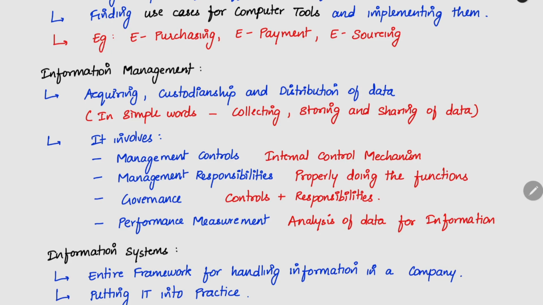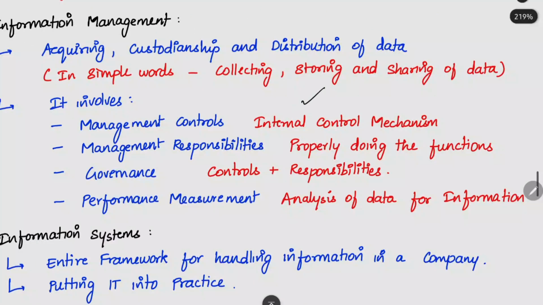Management of information involves management controls and internal control mechanisms. In every company, we have certain sensitive data, such as the customer database and supplier database. We will have controls on who can access them, when they can be accessed, which permission we need to get, whether we can copy it or not, when we have to lock the system, when the system will be accessible, and in what mode we can share the data. They will have internal controls for everything. That comes under management controls and management responsibility, properly doing the functions. The functions are collecting the data, storing the data, and sharing the data. These three tasks you have to do in a very proper manner. It should be very accurate and you should not leave any loopholes in it. That is the meaning of responsibility.